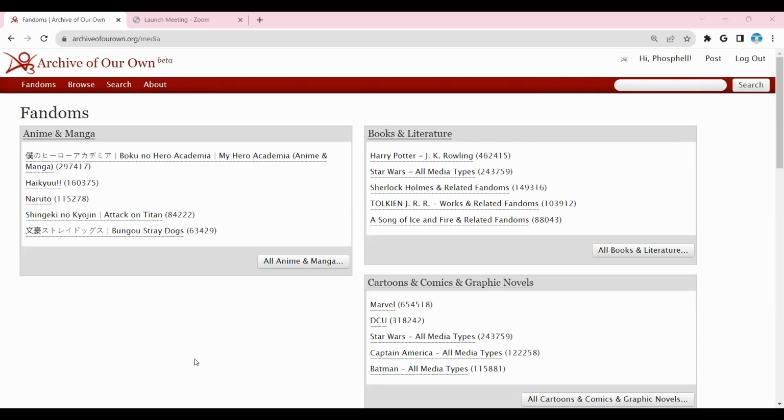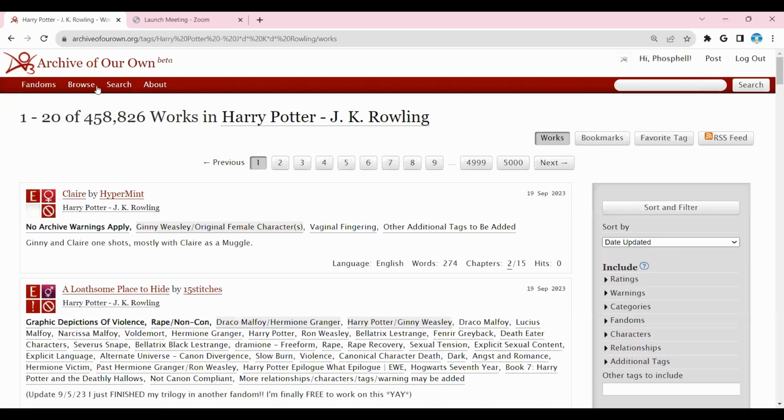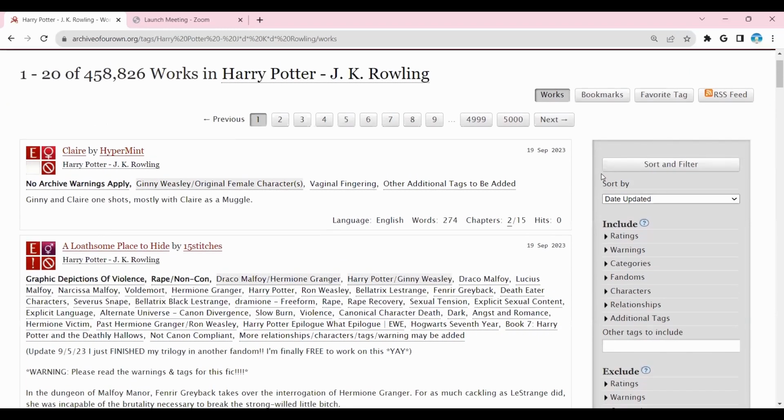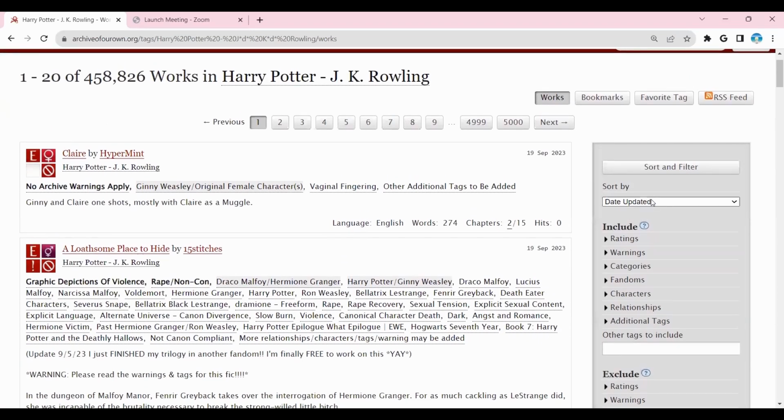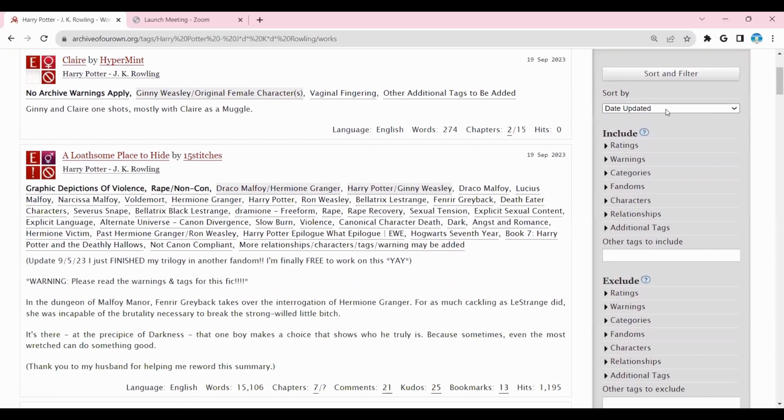Alright, so you want to know about Ao3. Today I'll be showing you the two biggest parts of using this site. First off, the filtering system, and second off, how to make your own fic. So first off, let us take this random, I say random, but it's one of the biggest fandoms out there. Let's take the Harry Potter fandom. I'll show you how to navigate through all the tags.